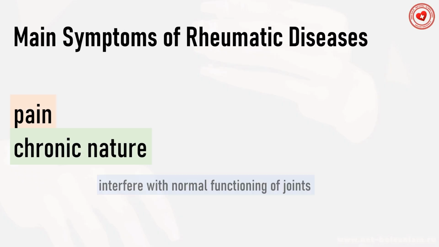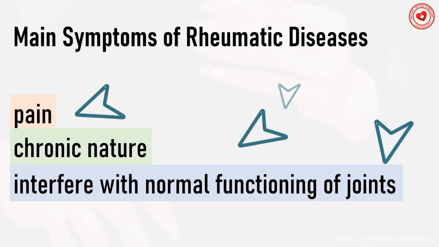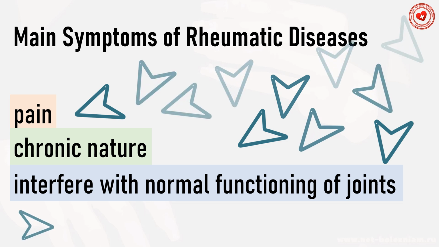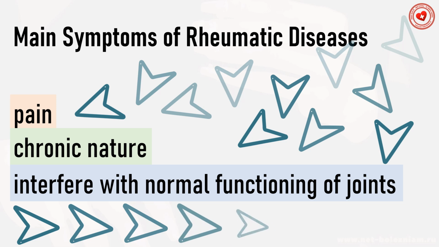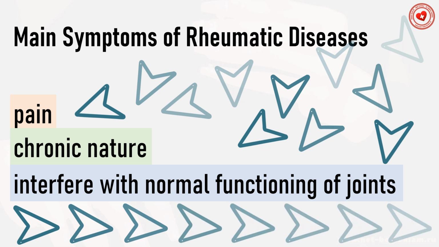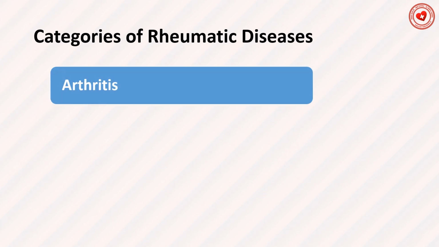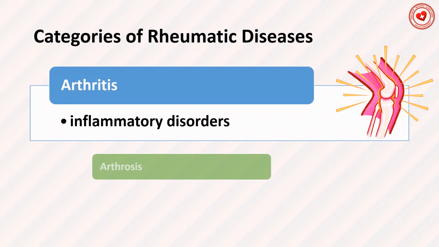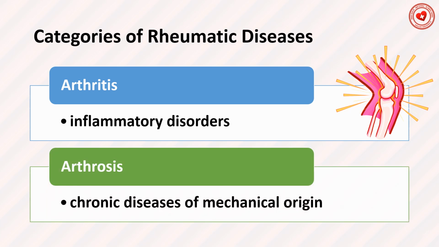Rheumatism is all groups of diseases from various categories that have the following common symptoms: pain, chronic nature, interfering with the normal function of a joint. Rheumatic diseases are divided into categories: arthritis, inflammatory disorders, arthrosis, chronic disease of a mechanical origin.